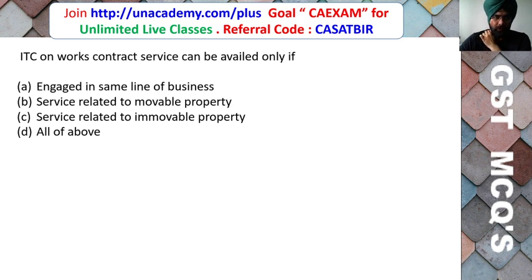ITC on works contract service can be availed only if engaged in the same line of business, service related to movable property, service related to immovable property, or all of the above.